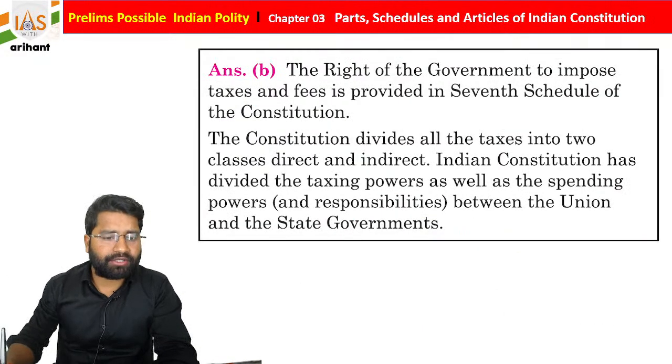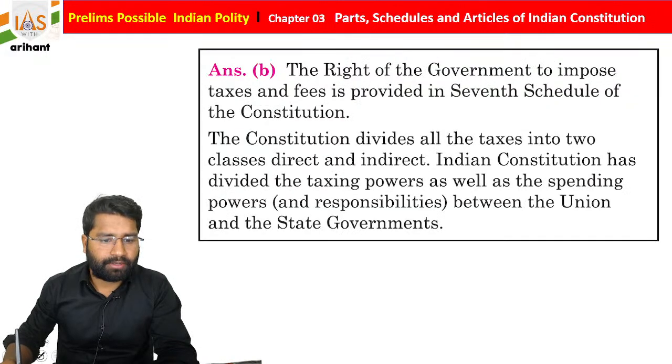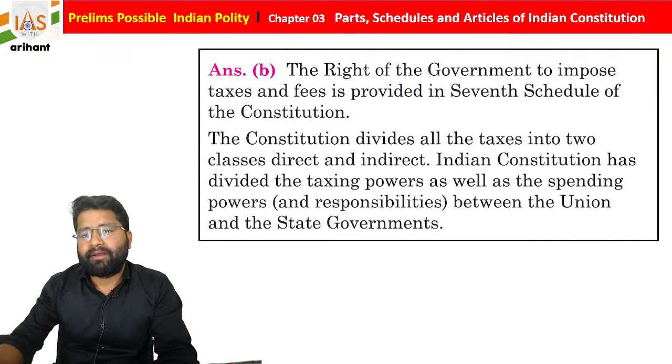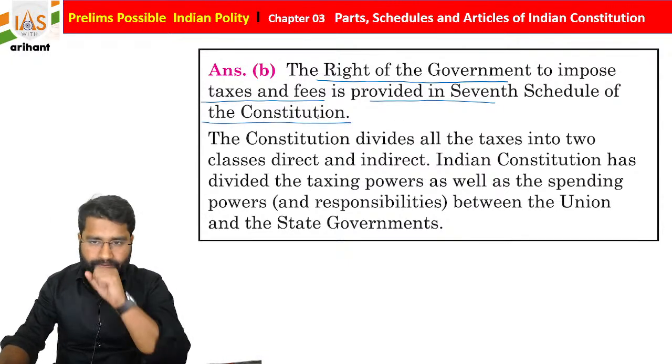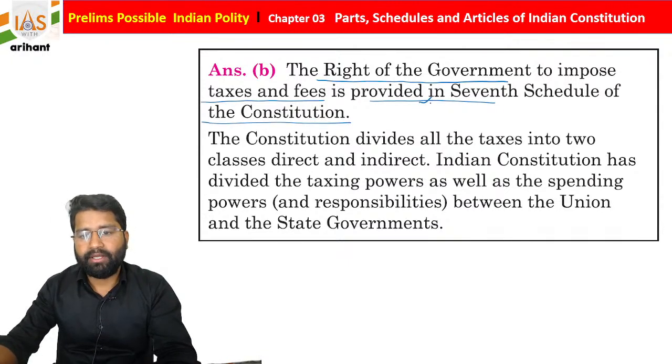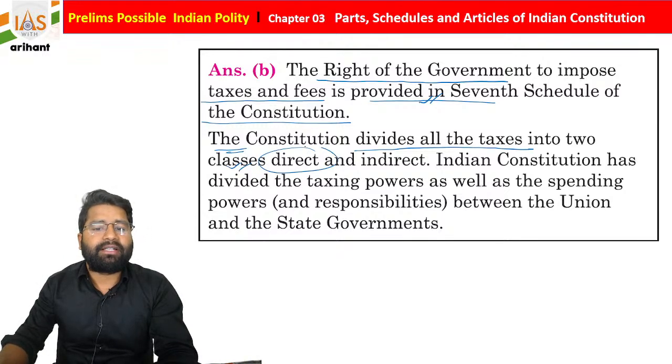If you see the explanation here, students, let me show you. I'm just using a different color. The right of government to impose taxes and fees is provided in the 7th Schedule of the Constitution. We already discussed, and the Constitution divides all the taxes into 2 classes: one is direct tax, another is indirect tax. We already discussed.